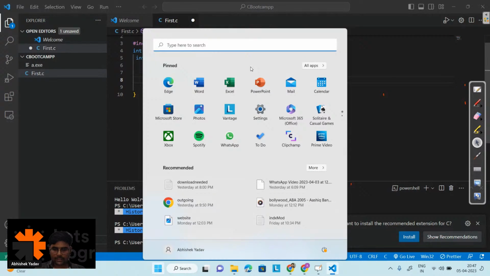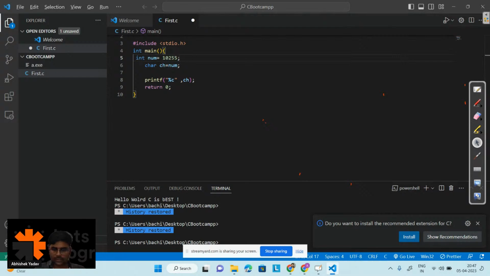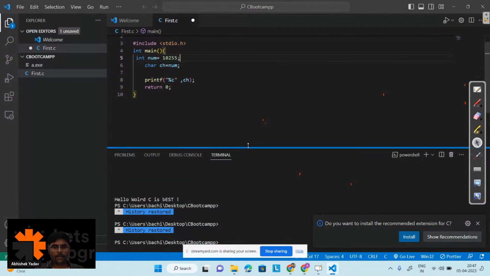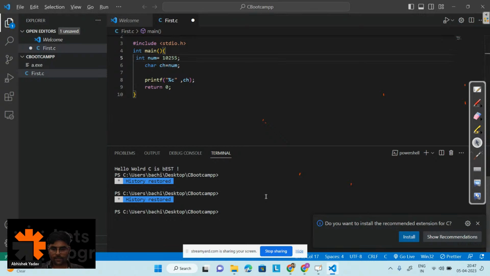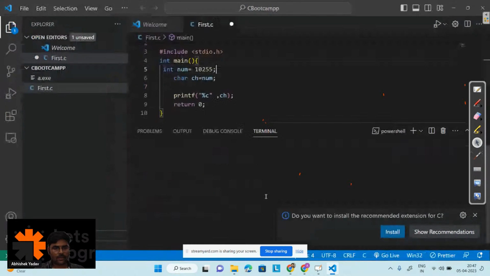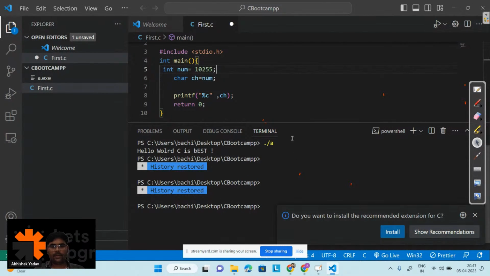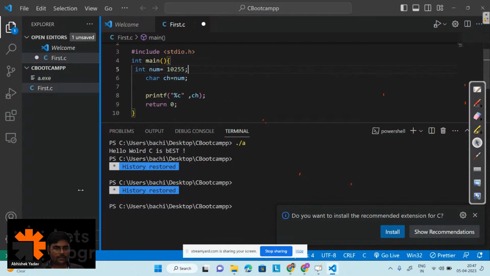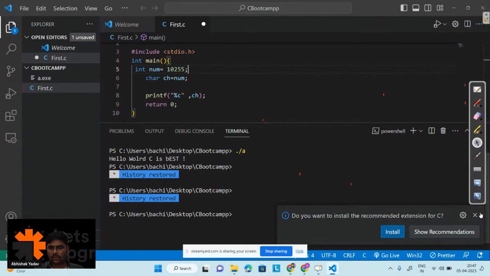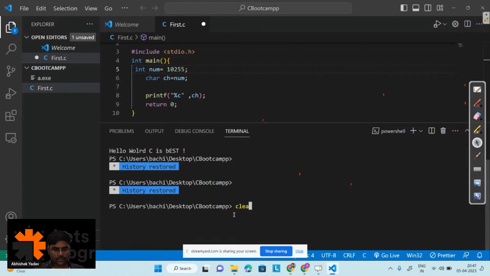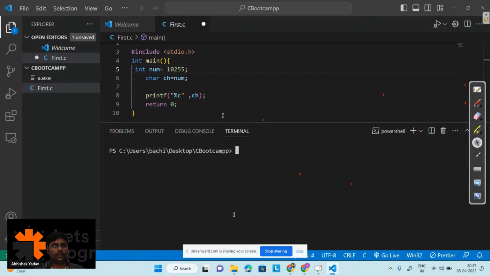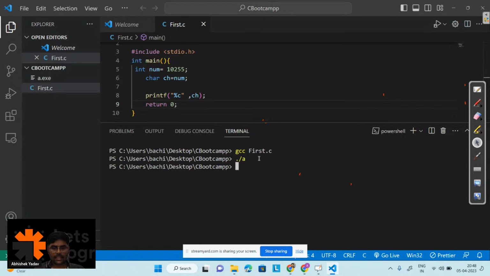Let's increase the font size, because I think it is not visible. Then clear the screen, and I have to write gcc first.c, and after that ./a.